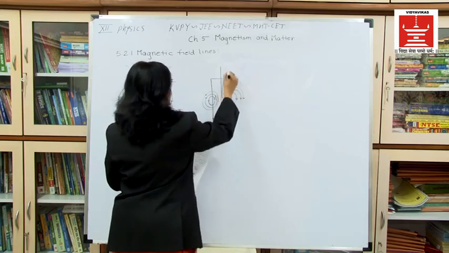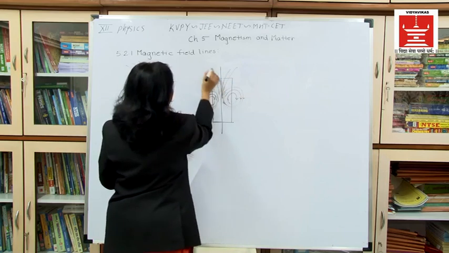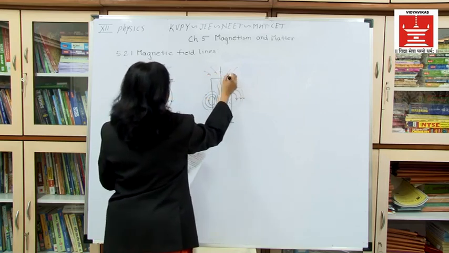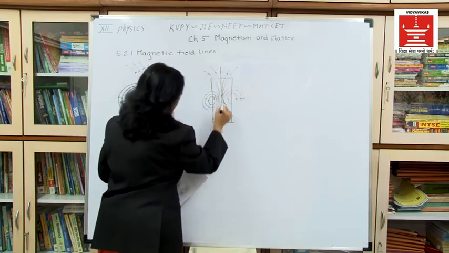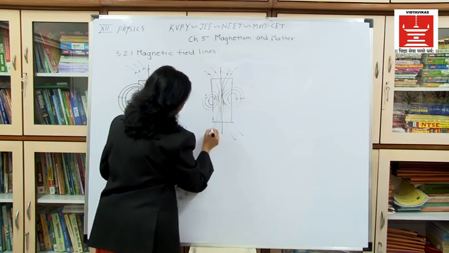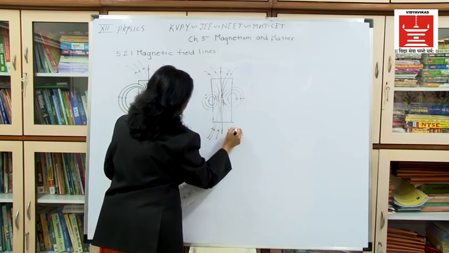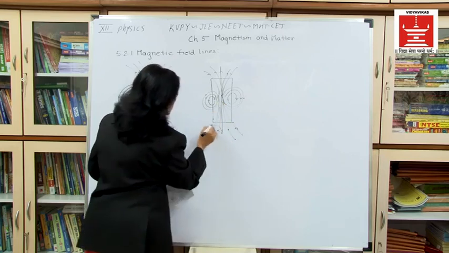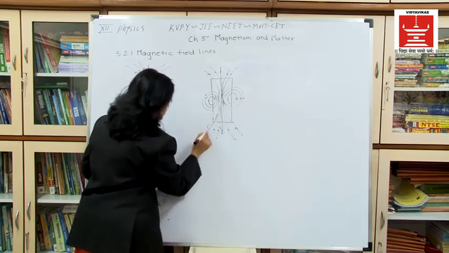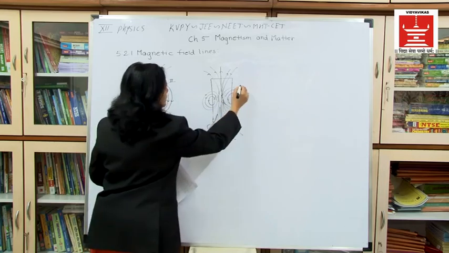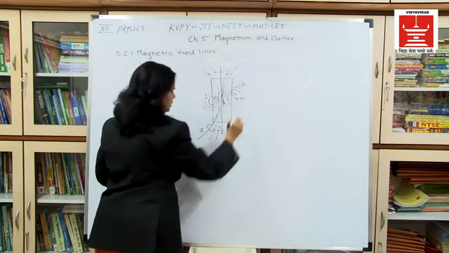Right, and this is your magnetic field. That is the magnetic field line, this is the axis. Again, this is shown by a Gaussian surface over here, 1, and a Gaussian surface over here, 2.